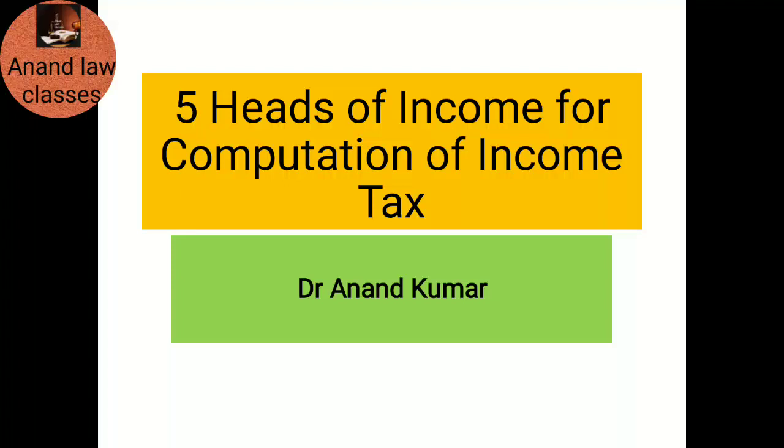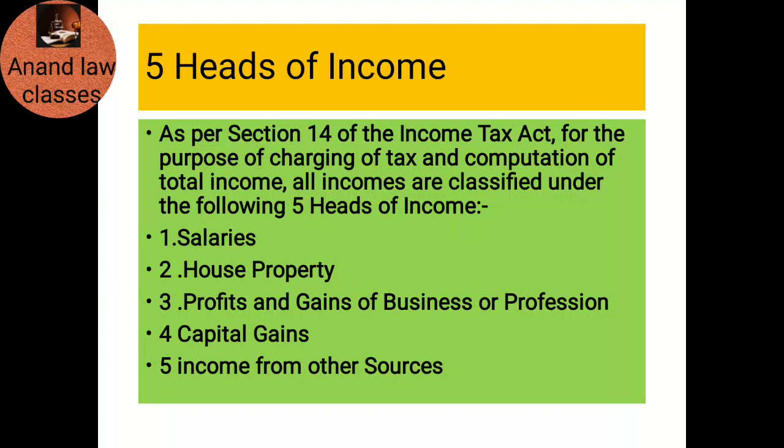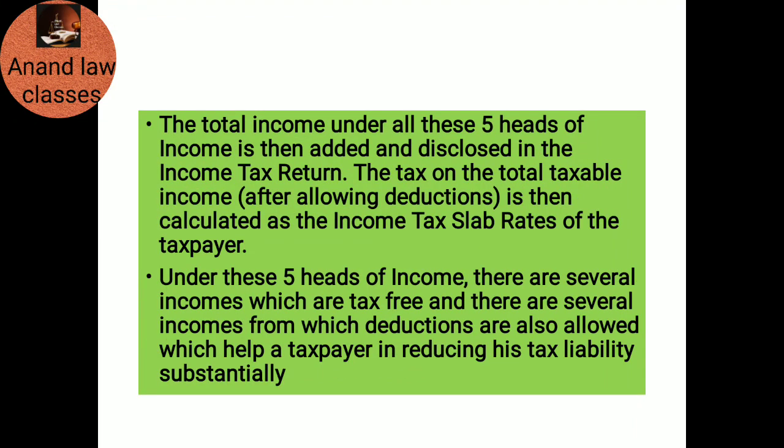Five heads of income for computation of income tax. As per section 14 of the Income Tax Act, for the purpose of charging of tax and computation of total income, all income is classified under the following five heads of income. Number 1, salary. Number 2, house property. Number 3, profit and gains of business or profession. Number 4, capital gain. Number 5, income from other sources.